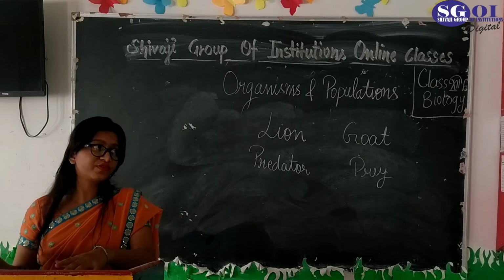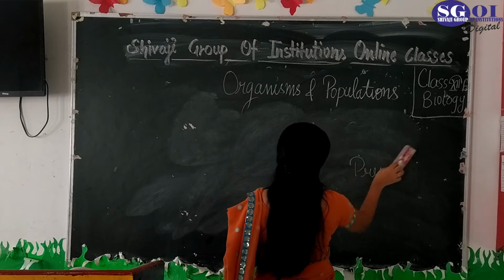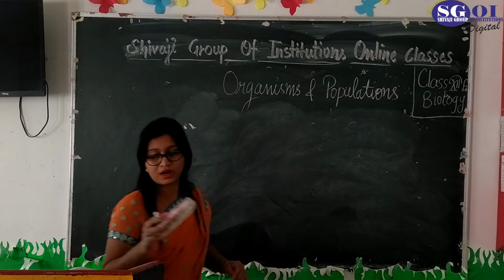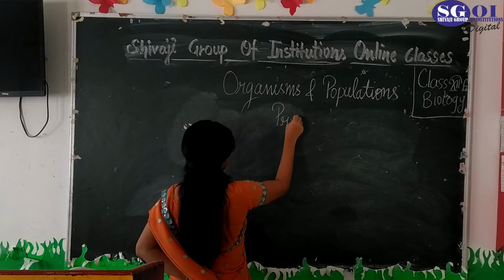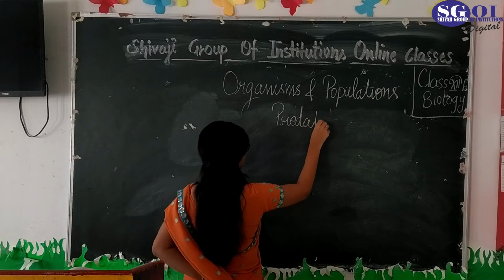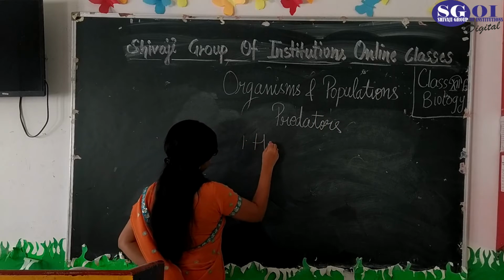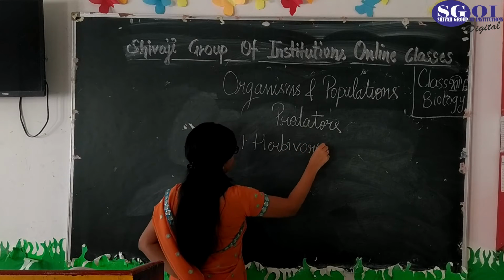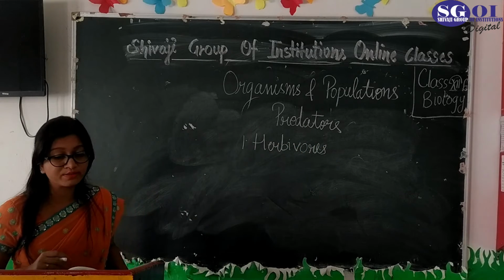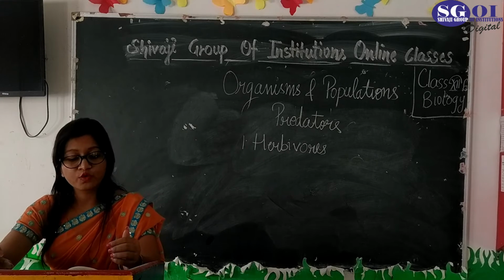Now coming to the classification of predators. What are their types? Predators are of different types. The first is herbivores. Herbivores are those animals which feed upon green plants for their food requirement.